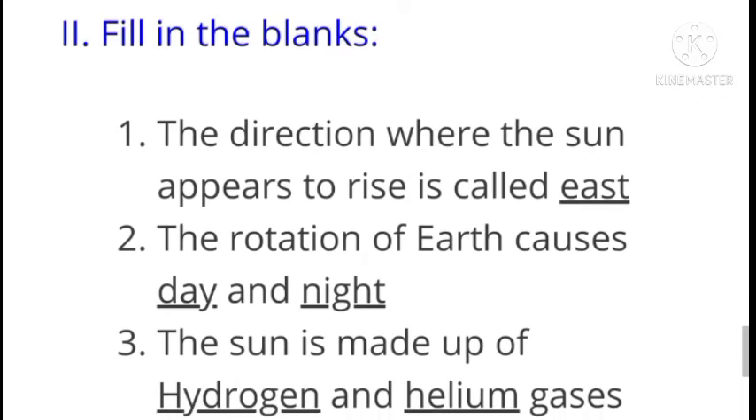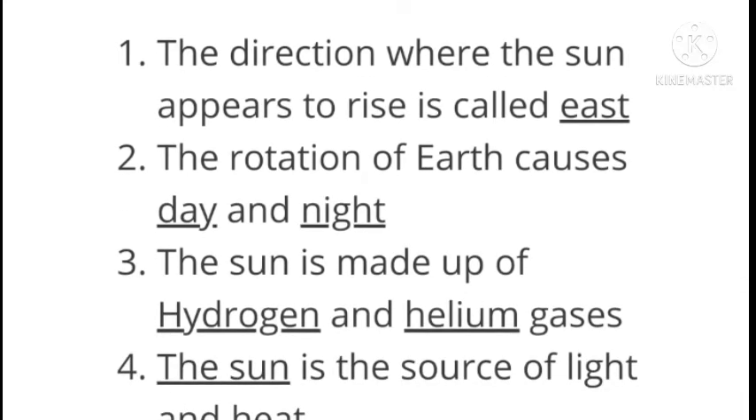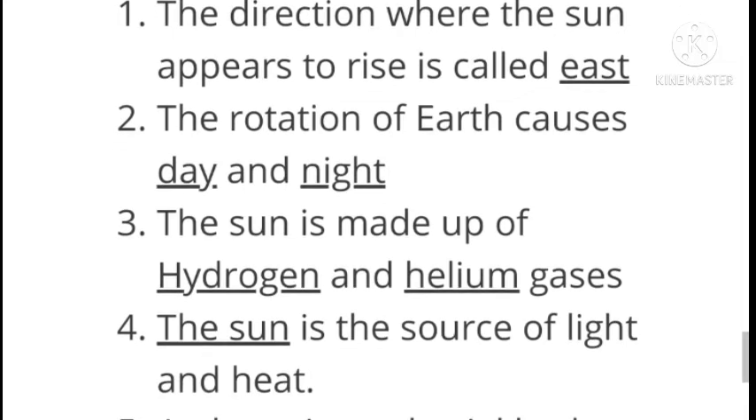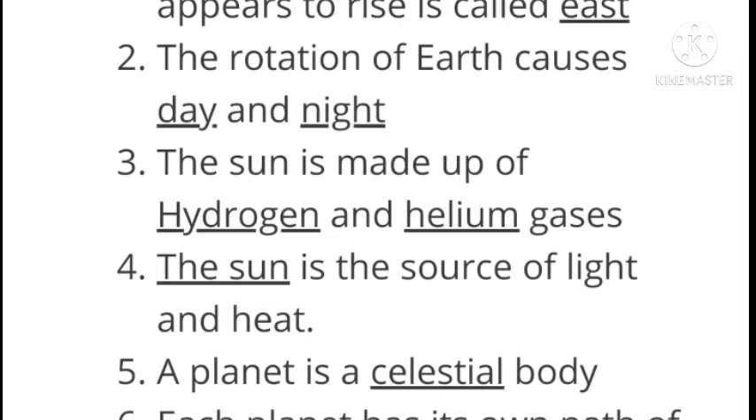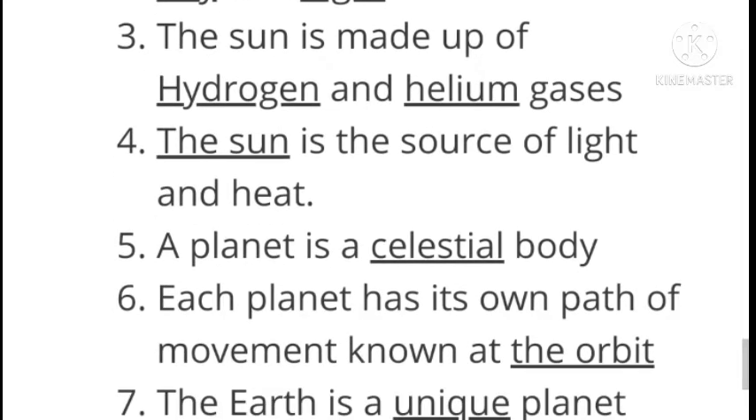Next, fill in the blanks. First, the direction where the sun appears to rise is called east. The rotation of the earth causes day and night. The sun is made up of hydrogen and helium gases. The sun is the source of light and heat.